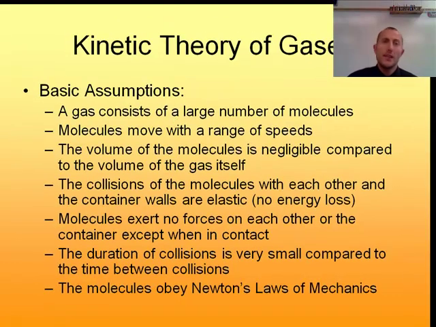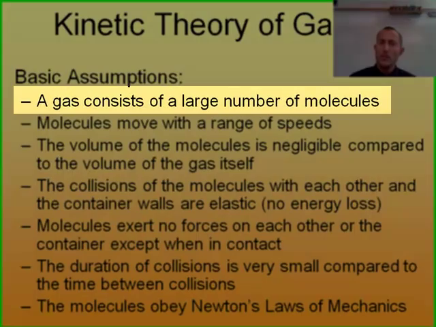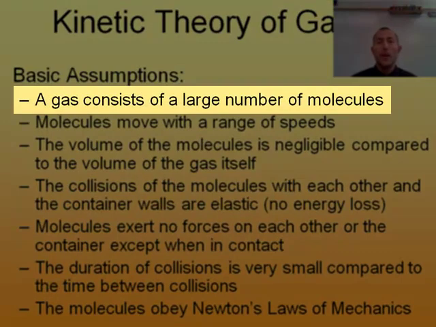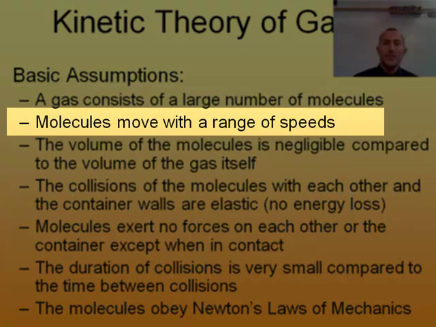Now this leads us to the kinetic theory of gases. And much as the name might imply, it relates to the movement of the molecules in a gas. And there are some basic assumptions that have to be made to apply the kinetic theory of gases. The first is that we have an enormous number of molecules. We can't talk about gases using the kinetic theory if we're talking about a dozen molecules or even 100 gas particles or molecules. We have to be talking about a very large number, and that those molecules move at a range of speeds. And remember, we've always talked about the temperature of a substance as a measure of the average kinetic energy.